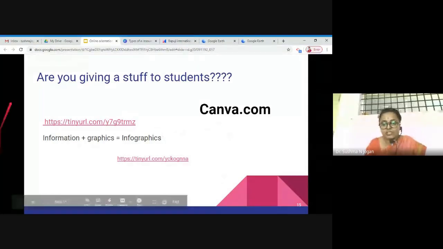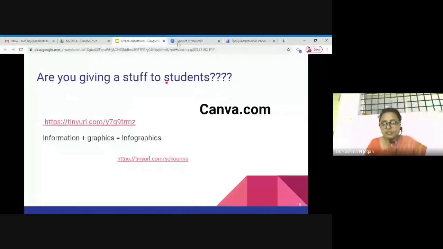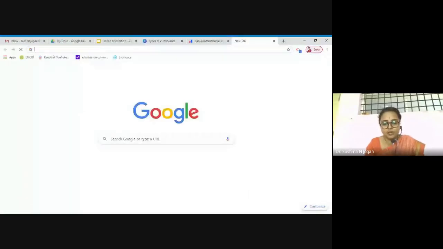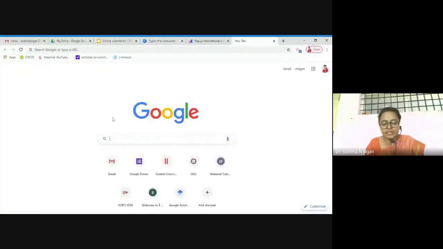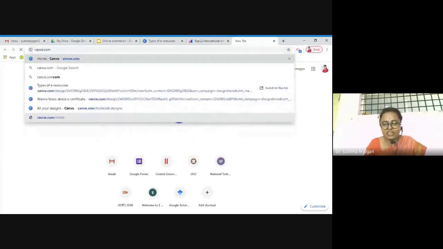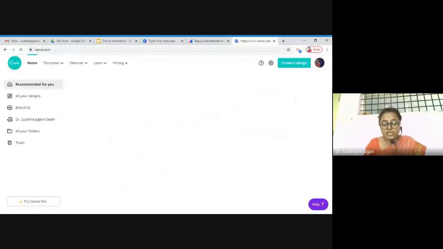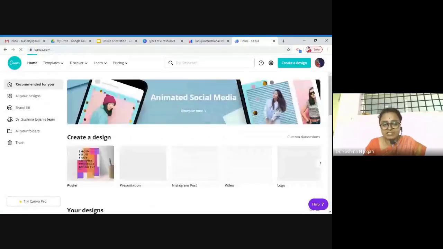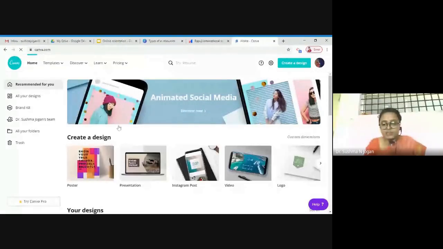I'll just show you a quick demo of how you can create infographics, and not only infographics, even timelines. What you have to do is go to Google and type canva.com. This is free software. There is no need to pay anything. It is free, and you can create posters, presentations, Instagram posts for your social media if you're socially active, and you can create your own logo as well.